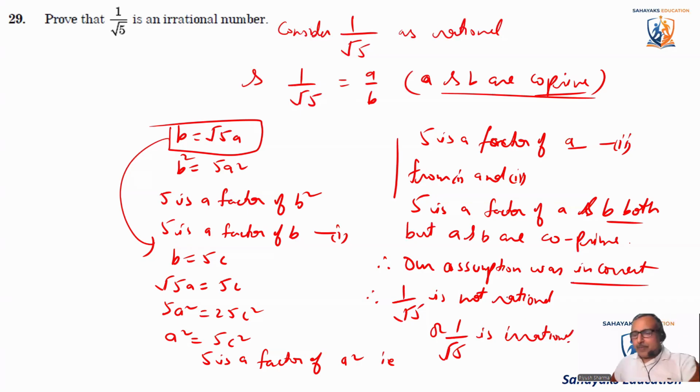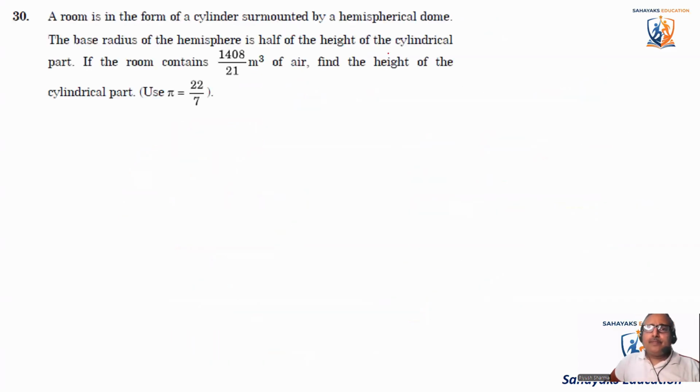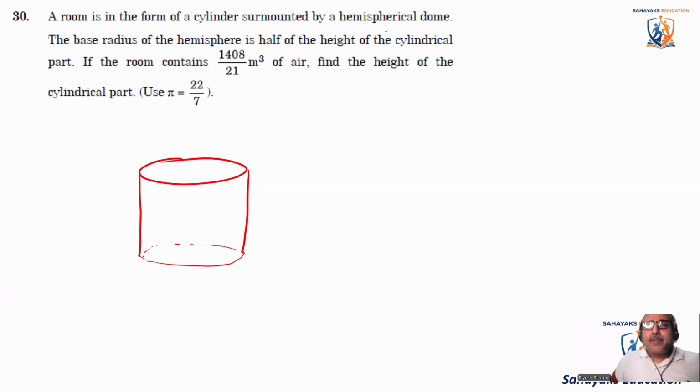Okay, so let's come to the next question. What does it say? A room is in the form of a cylinder. I have not seen this kind of room before. So a room is in the form of a cylinder. This is the room, surmounted by a hemispherical dome. So on top of it, there is a hemispherical dome.